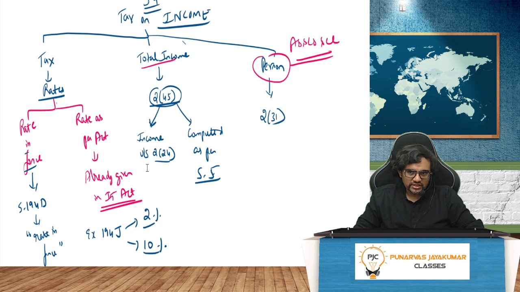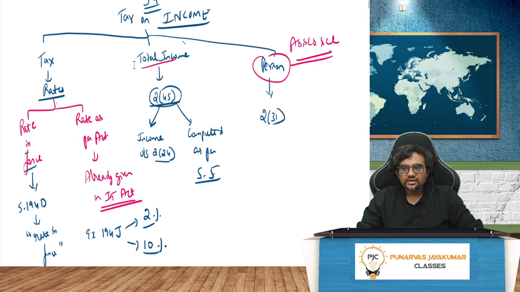What's the difference? Rate as per the act means it is already given in the Income Tax Act. For example, TDS on professional service 194J. The act only has the rate. How much? 2% and 10%. But there are other sections where the lawmaker uses the words rates in force. They never give any percentage. They will say TDS will be charged at the rate in force. That's it. For example, 194D. Rate in force means what?